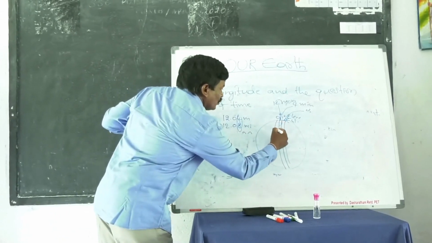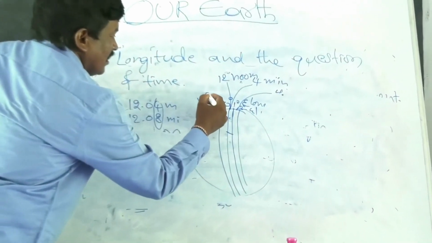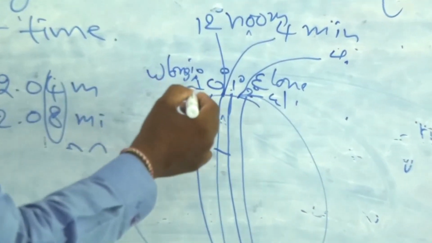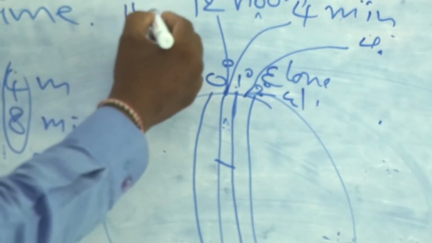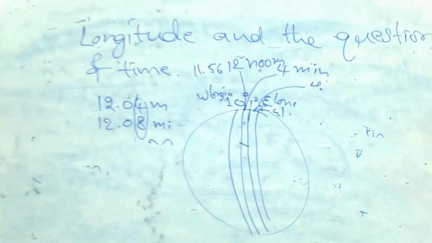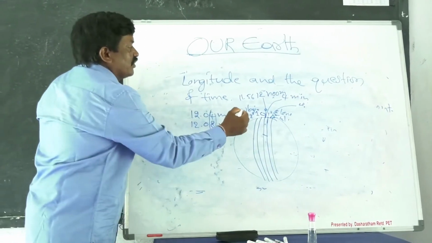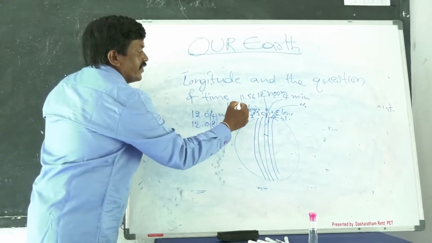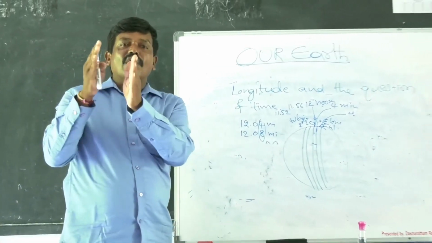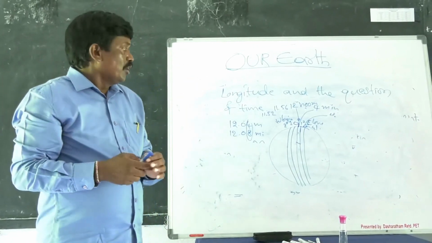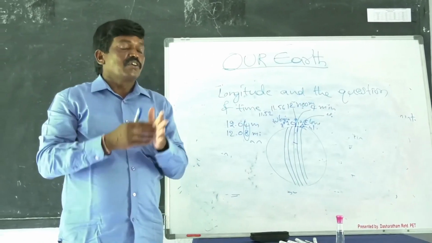For example, take 1 degree west longitude. What is the time here? When it is 12 at Greenwich Mean Time, it is 11:56. At the same time, on 2 degrees west longitude, it is 11:52. In this way, we have to decide the local time of that place. So we learnt about the longitudes and the question of time.